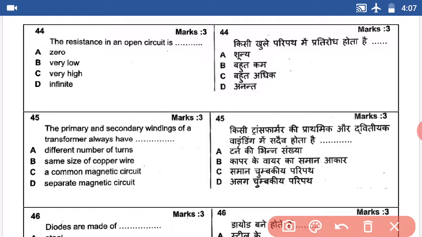Question number 44. The resistance in an open circuit is dash. Infinite. Answer D.